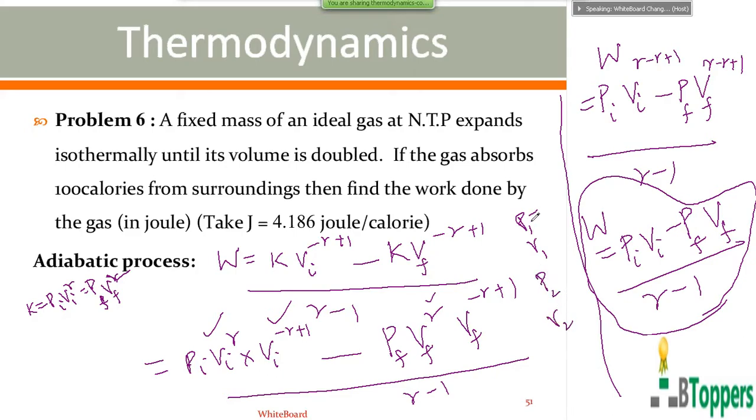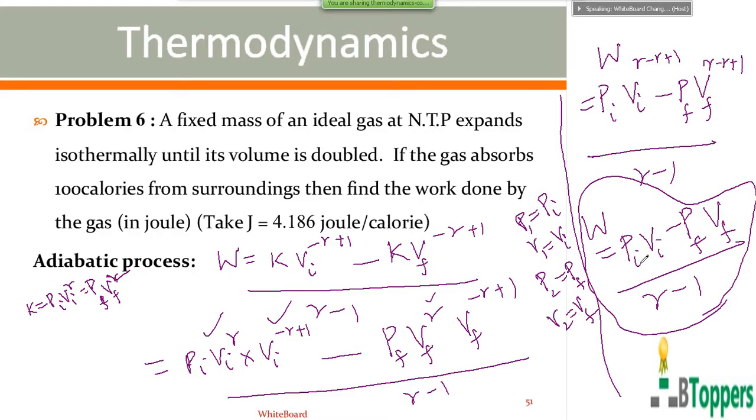So in place of Pi you can write P1, in place of Vi you can write V1, in place of Pf you can write P2, and in place of Vf you can write V2. In that case, you can also express the formula for work done by the gas in the adiabatic process in terms of the temperatures in the initial and final state.